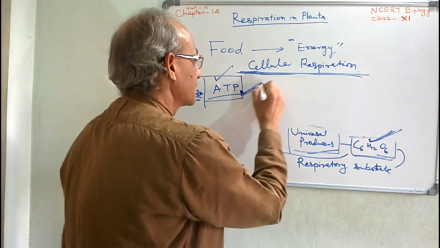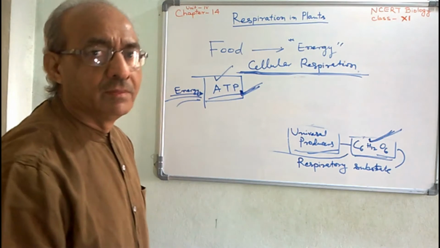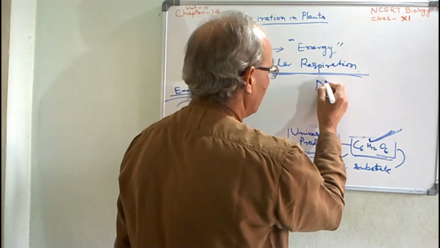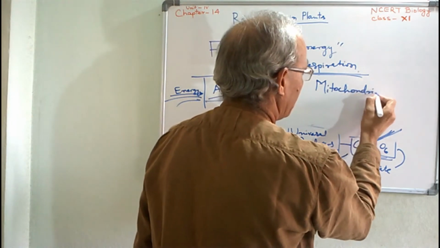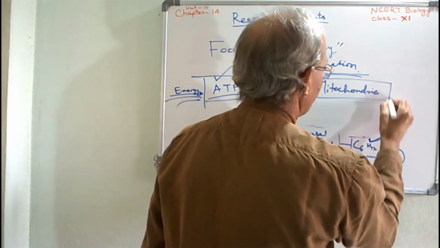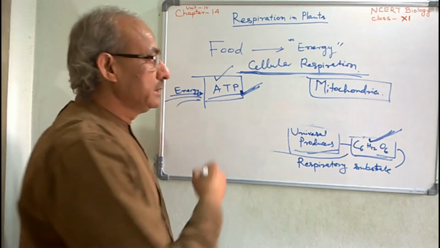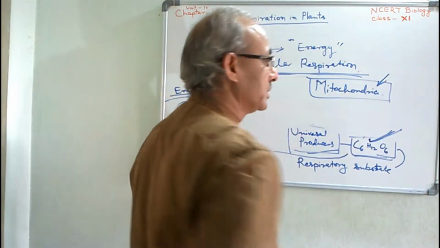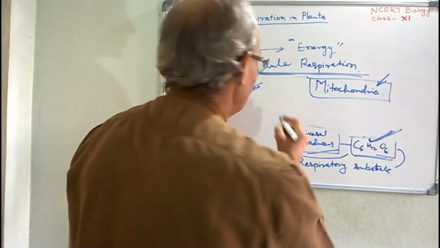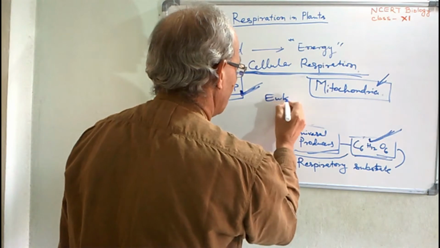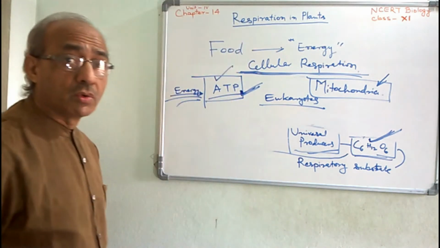So, the site for the synthesis of ATP, that is the mitochondria. Mitochondria are the site for the synthesis of ATP, and after synthesis, those ATPs are stored in mitochondria only in the case of eukaryotes. Eukaryotes, you note down. But what about the prokaryotes?